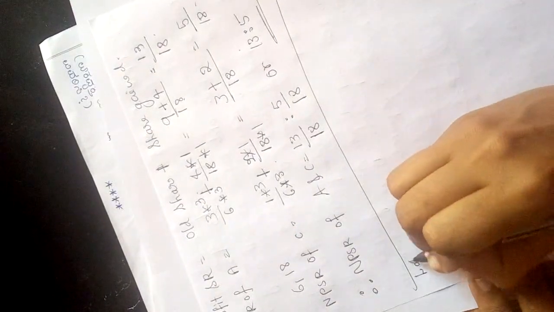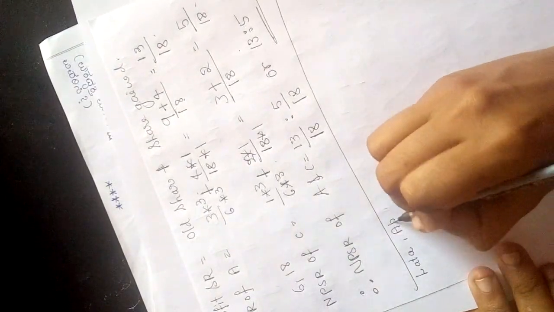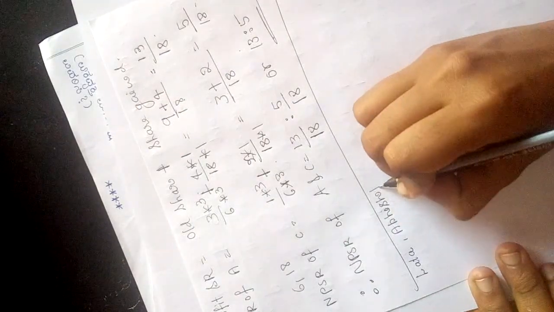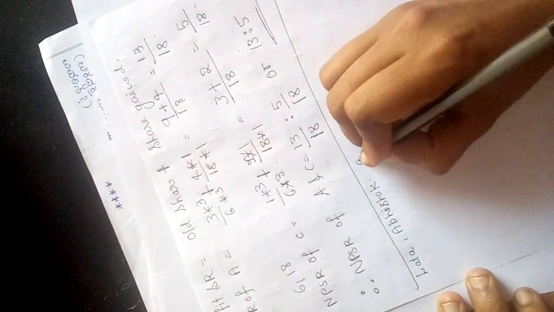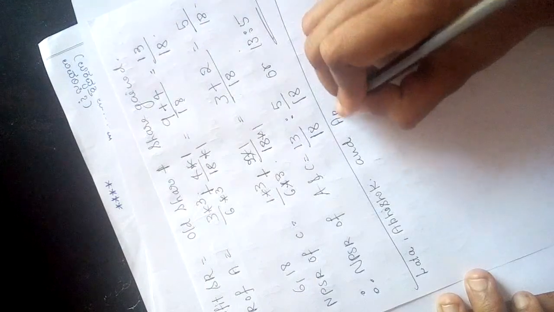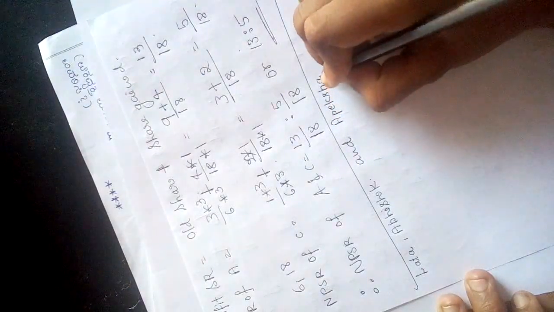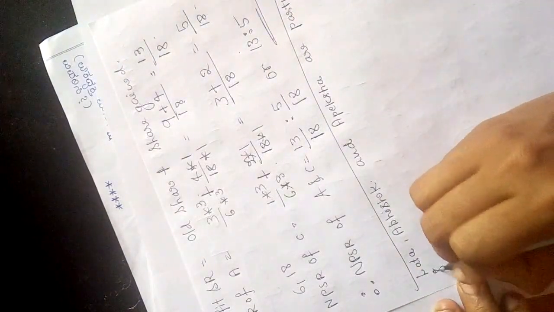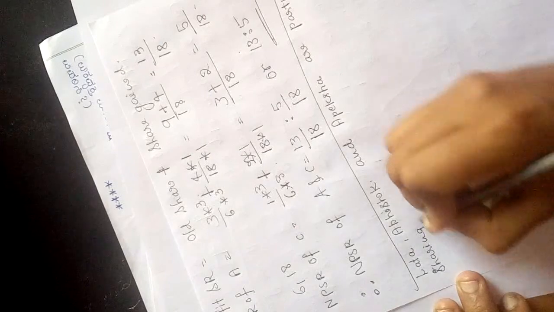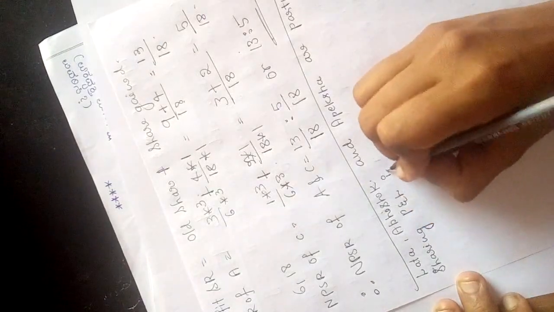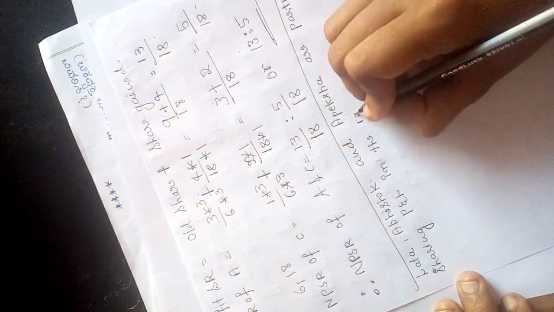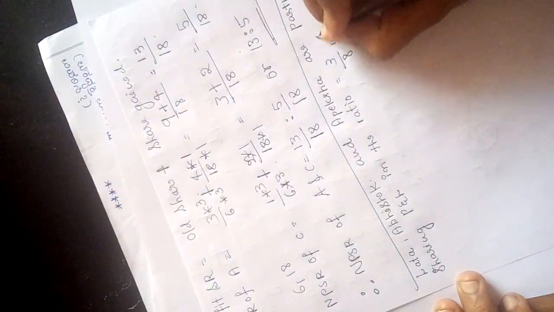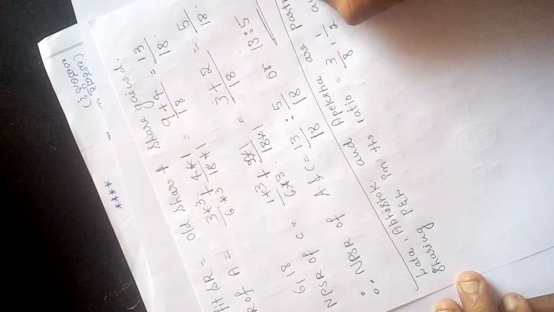Okay. Lata, Abhishek and Apeksha are partners sharing profit and loss in the ratio 3/8, 1/2 and 1/8.